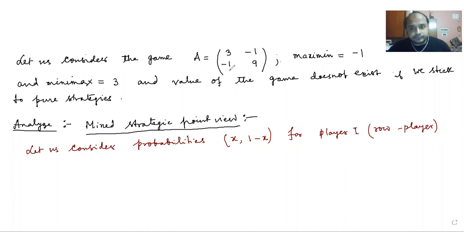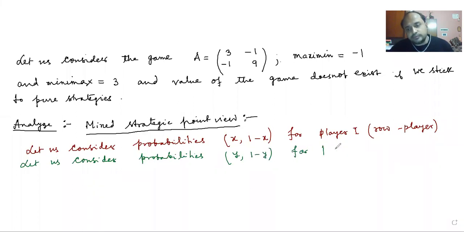And let us consider probabilities y and 1 minus y for player 2, that is called the column player.